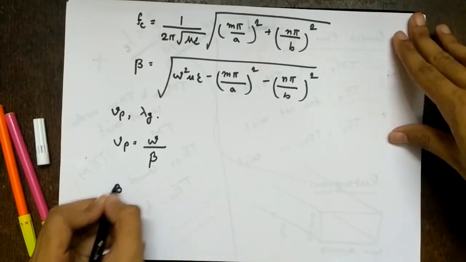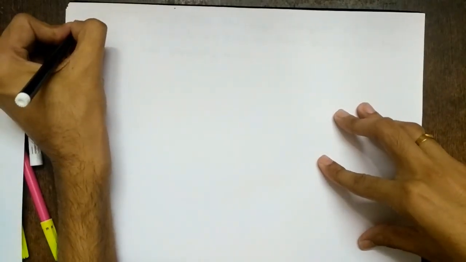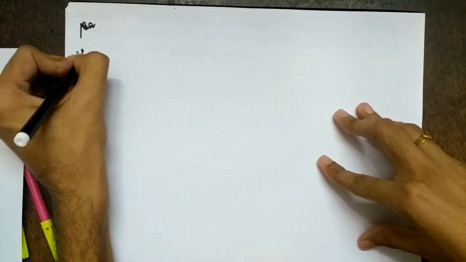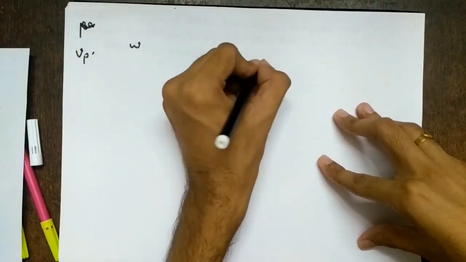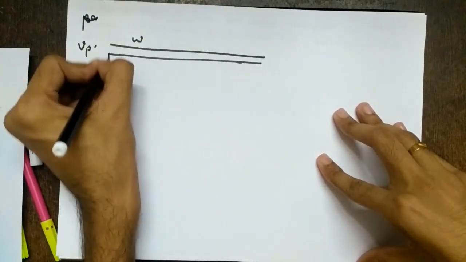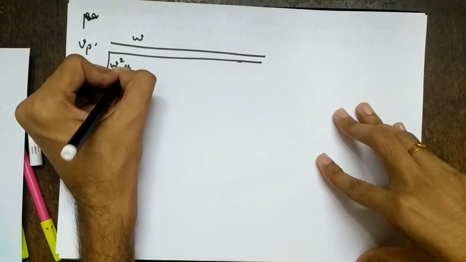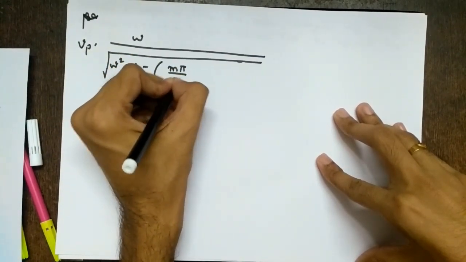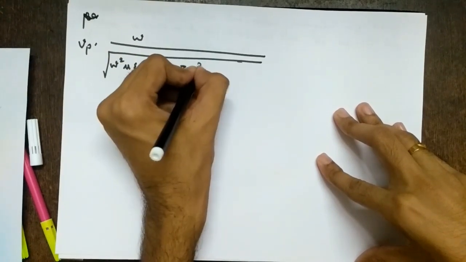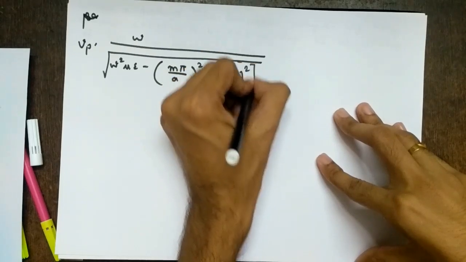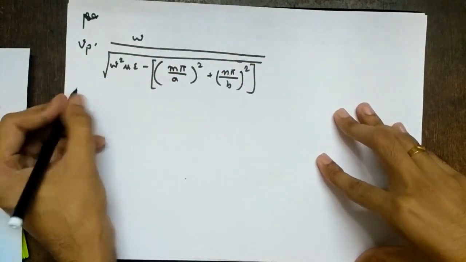I'll take a new page. Let's start with Vp only. So Vp is omega by beta. So omega upon beta is omega upon square root of omega square mu epsilon, taking that minus sign common, minus of (m pi by a) the whole square plus (n pi by b) the whole square.